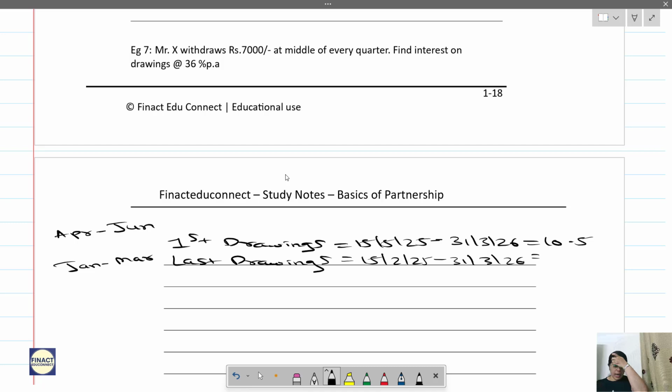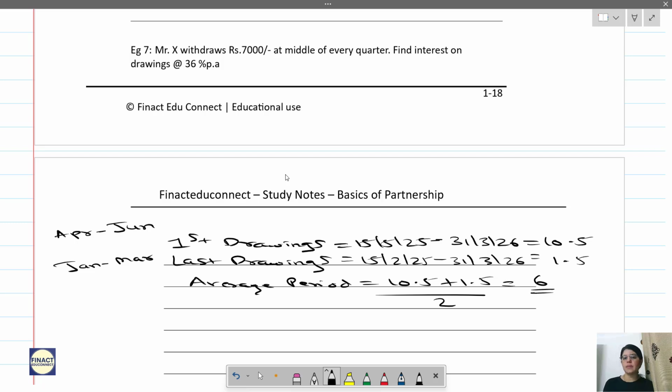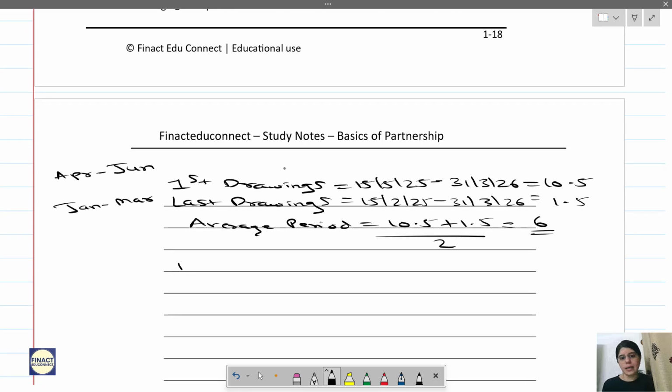And here, Feb half month and March, so it will be 1.5. So your average period will be 10.5 plus 1.5 divided by 2. So you get 6.